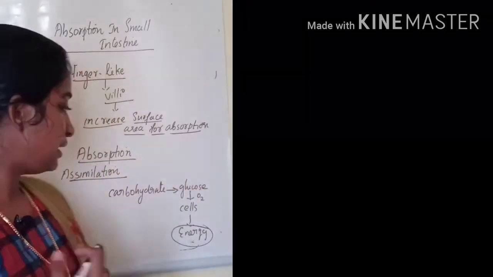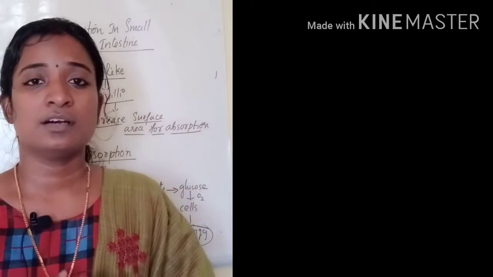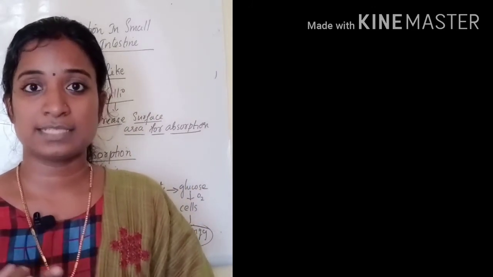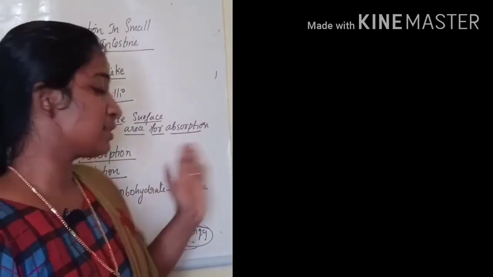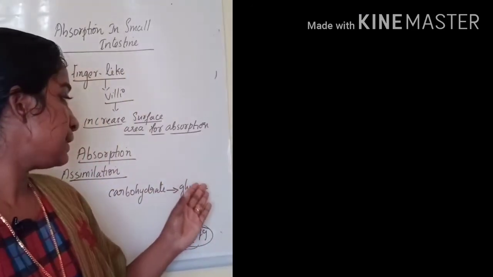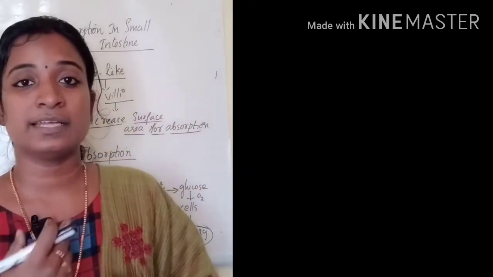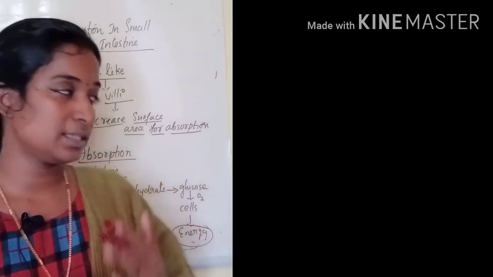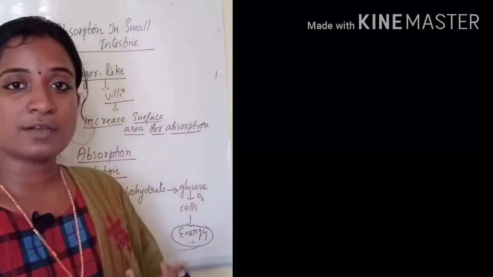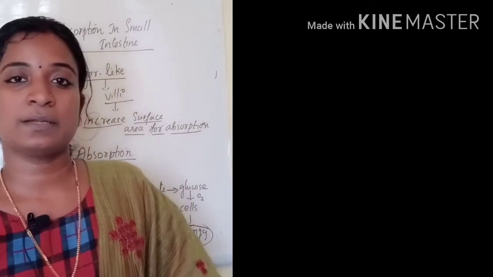Okay, so for example, the amino acids formed by the digestive process will be utilized for the synthesis of protein, and the glucose from carbohydrate digestion, with the help of oxygen inside the cell, will make energy. Okay, so that energy is needed for daily life activities. Also all body parts require this energy. So this process is called assimilation, that is, the utilization of the nutrients by the body.